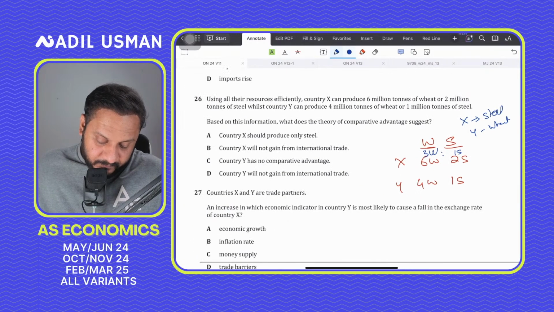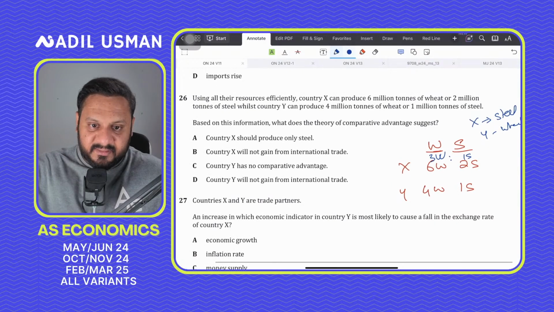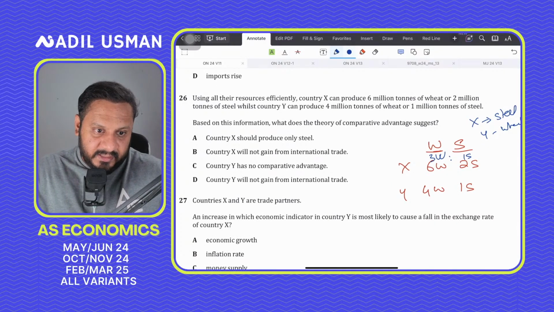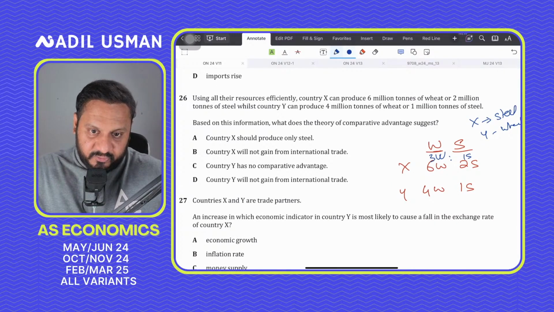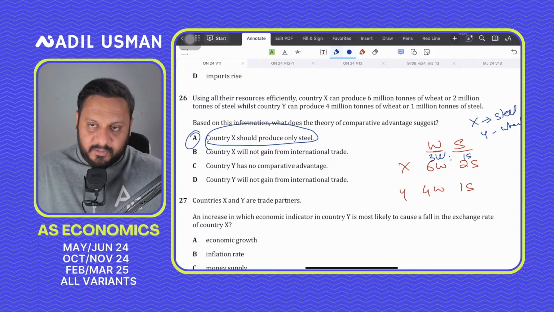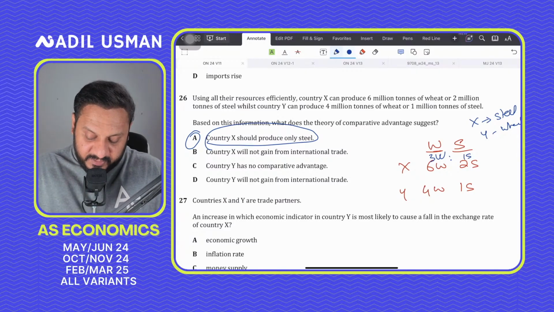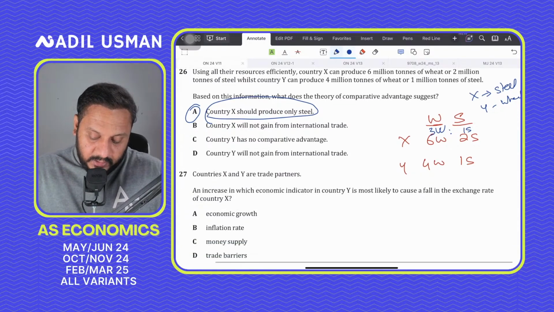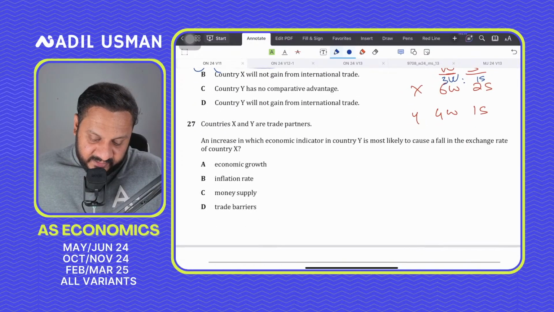So for question number 26, the correct answer should be A for alpha, that country X should produce only steel, right? Because that is the comparative advantage it has in steel. 27. Countries X and Y are trading partners.